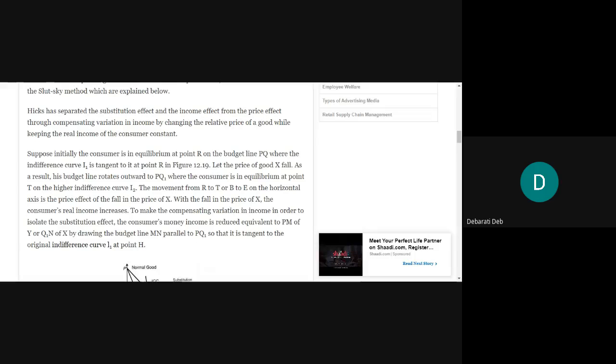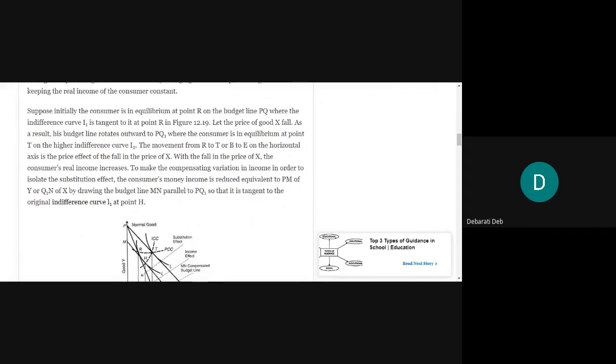And thus the real income of the consumer has been held constant. This is the concept of compensating variation in income. It may come in your exam also separately: define compensating variation in income. I'll try to give you the answer separately as well.